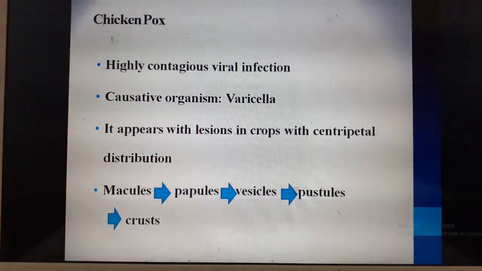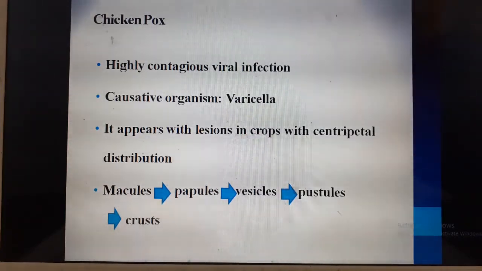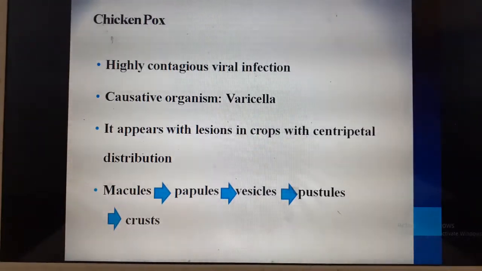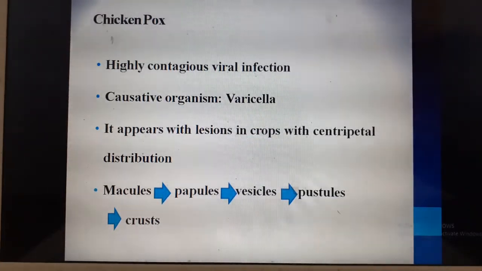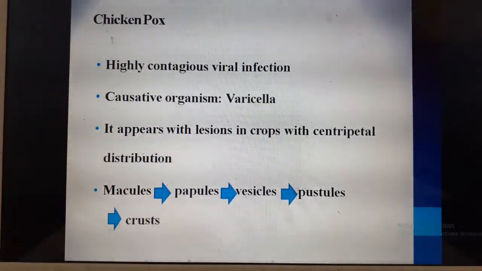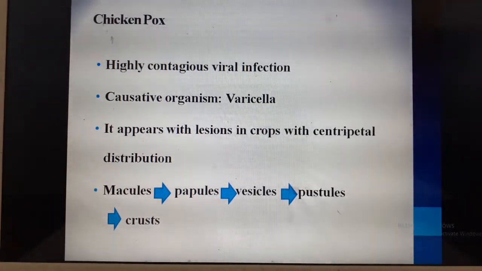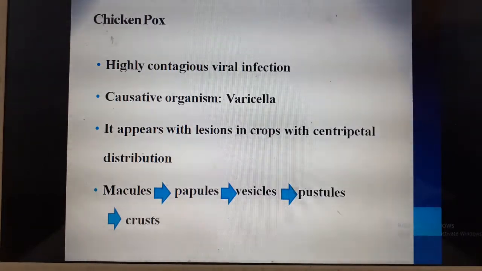Here chickenpox appears with lesions in crops. It occurs together with centripetal distribution. What is centripetal distribution? Centripetal means the lesions are more towards the abdomen, the trunk, compared to the face. So it is more towards the trunk compared to the face and extremities.